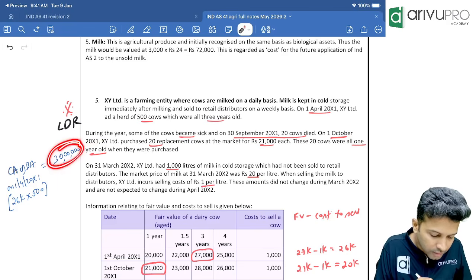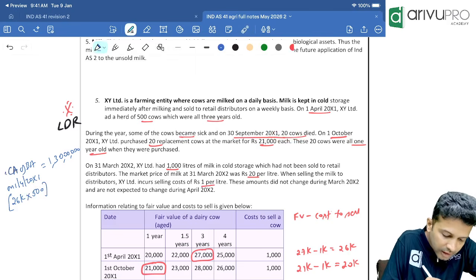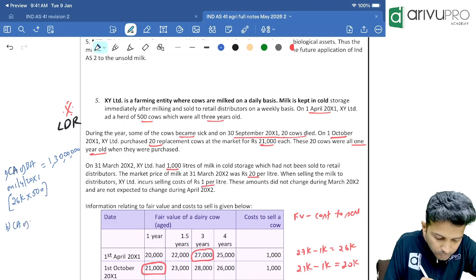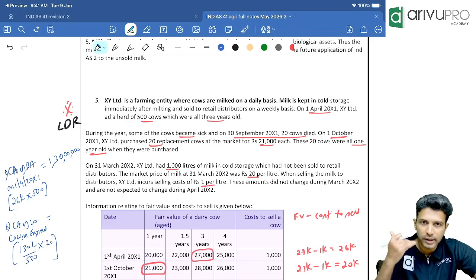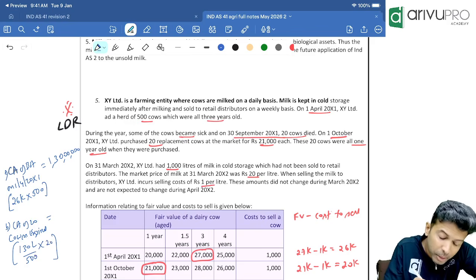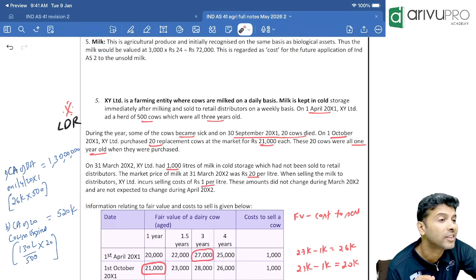This 1 crore 30 lakh is the fair value for how many cows? 500. Did all 500 expire or only 20? 20. So what is the carrying amount of the 20 cows that expired? 1 crore 30 lakh is for 500 cows. When you proportion it, for 20 cows, how much? 5 lakh 20,000. So what do we need to do for this 5 lakh 20,000? Show it or cancel it? Is this gain or loss? Loss.